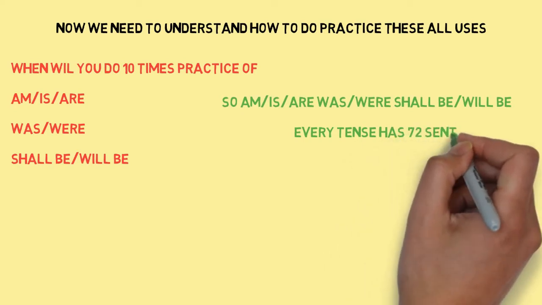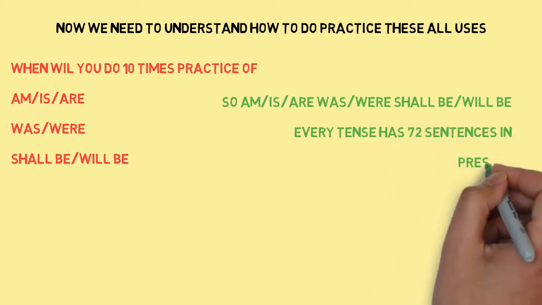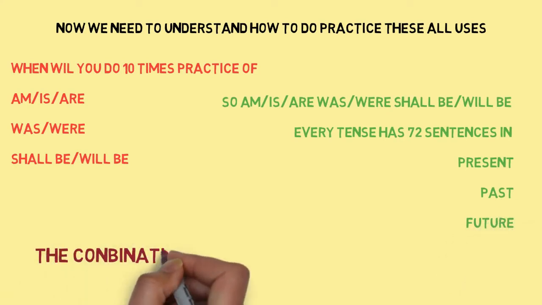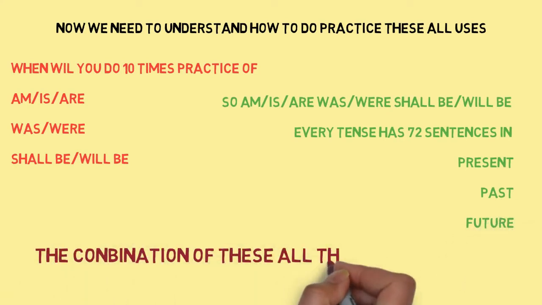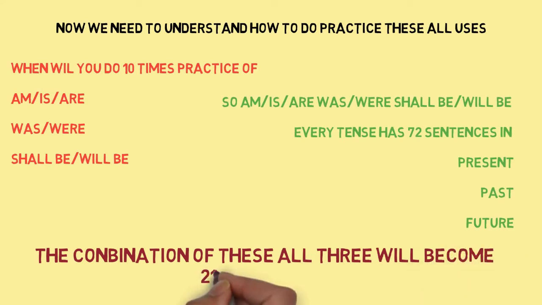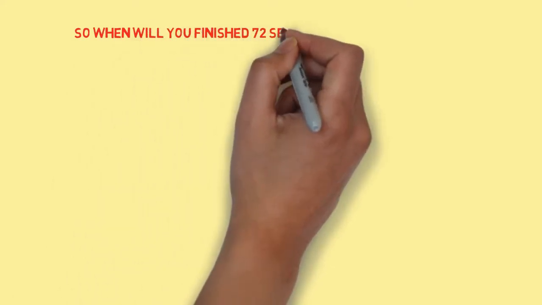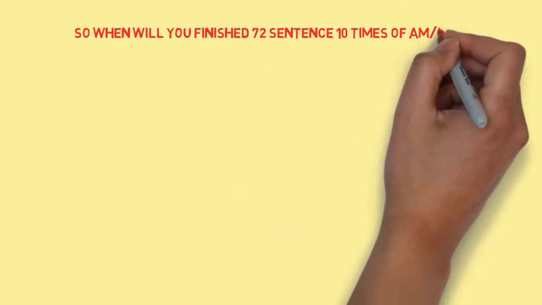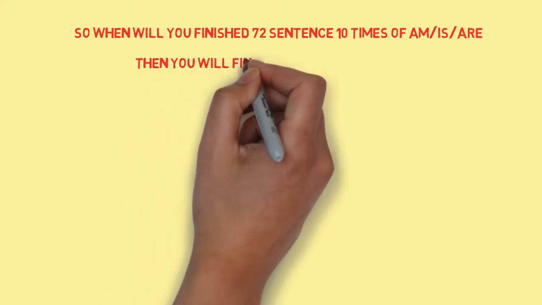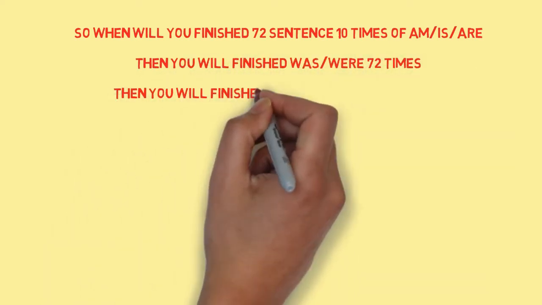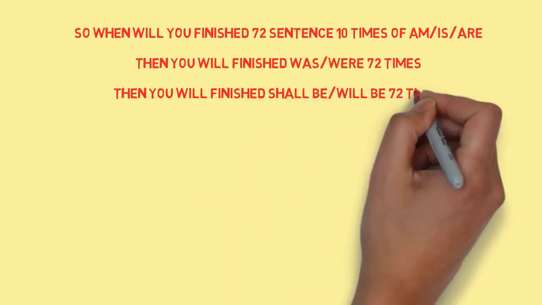Every tense has 72 sentences in present, past and future. The combination of all three becomes 216 sentences. So when you finish 72 sentences 10 times with am, is, are, then you finish was, were 72 times, then shall be, will be 72 times.